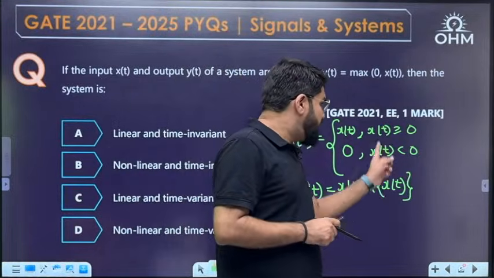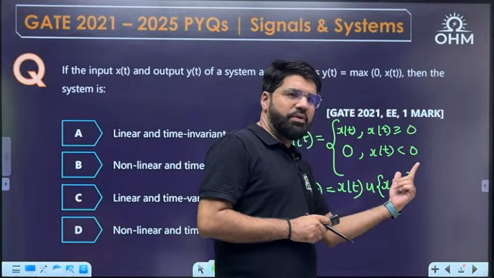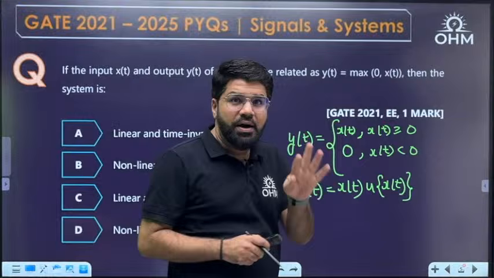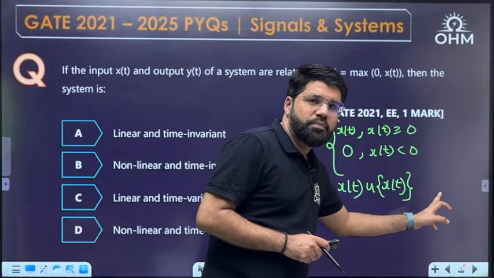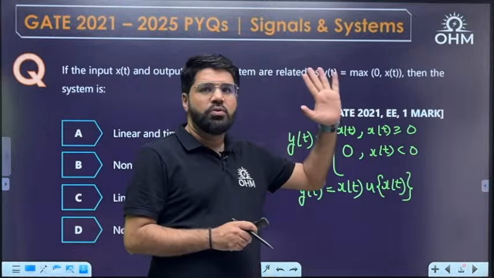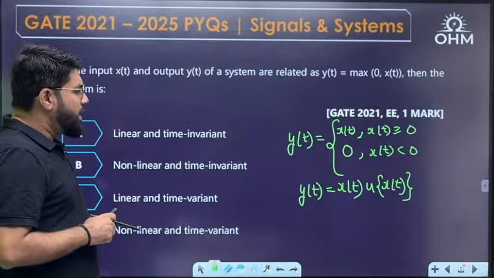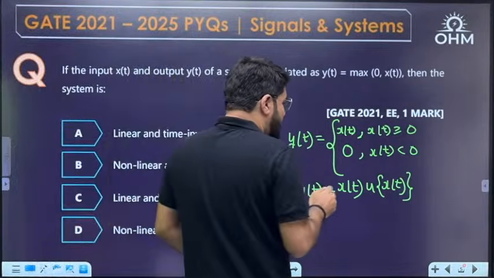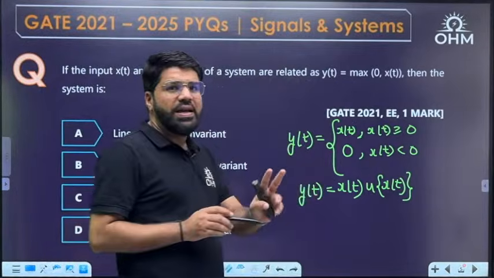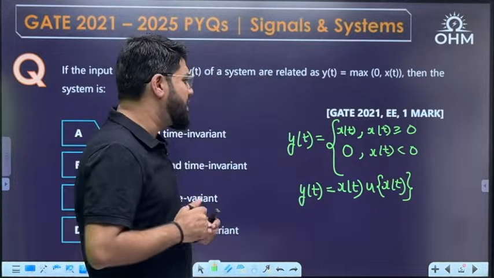Okay, so here I have put u of x(t). If x(t) is greater than 0, the answer of the unit step will be 1, so x(t) into 1 is x(t). But if x(t) is negative, the unit step answer will be 0, so overall x(t) into 0 will be 0. That's what I actually want. Now definitely it cannot be linear, because linear means y(t) is a function of x power 1, not a u of x function. Or otherwise, one more simple way I will comment on linearity.